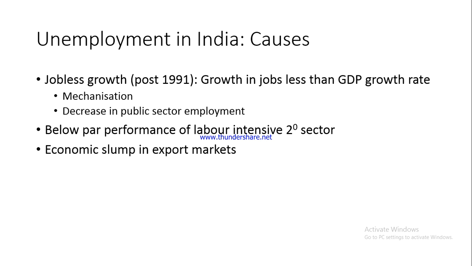Because there is not much requirement of increase in production, because there are no customers as such in the US market or in the other export markets. So you have to reduce the production. And how do you reduce the production? You will have to fire some of the employees. And there were a lot of instances of job losses seen during that period in India also.